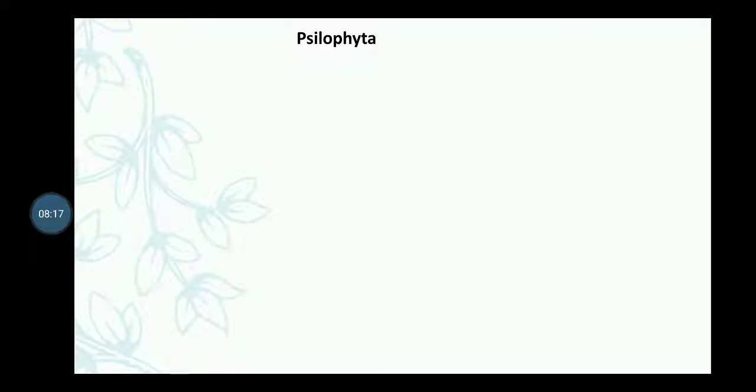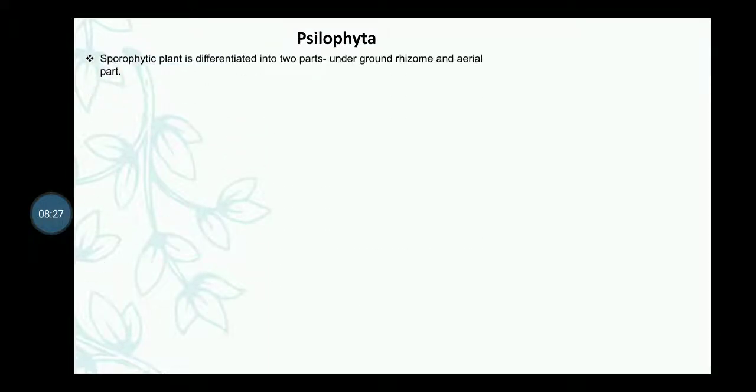So our first subdivision that we have to know, that is the one living subdivision, is Xylophyta. The first diagnostic character of Xylophyta is that the sporophytic plant body is differentiated into two parts.